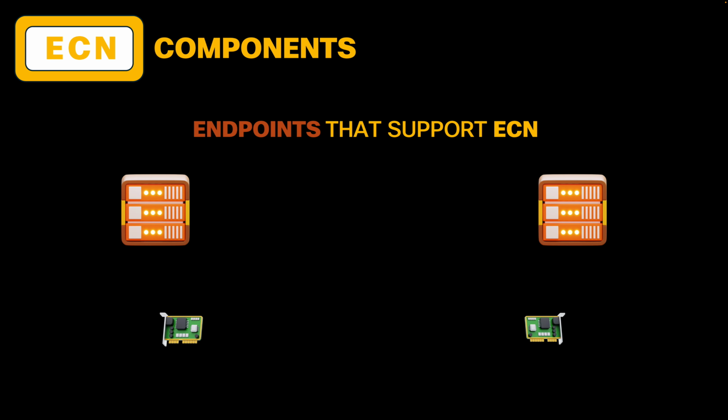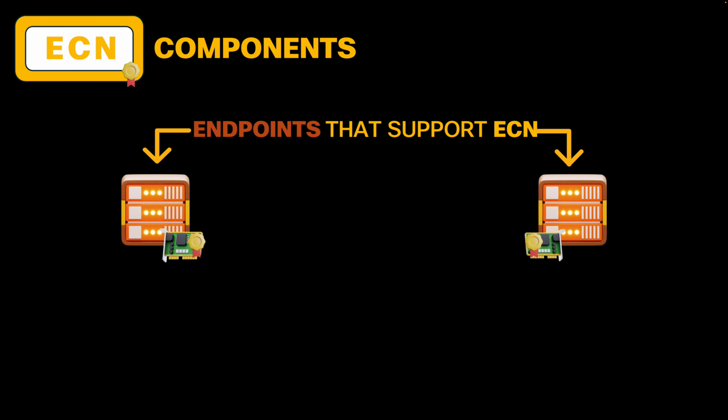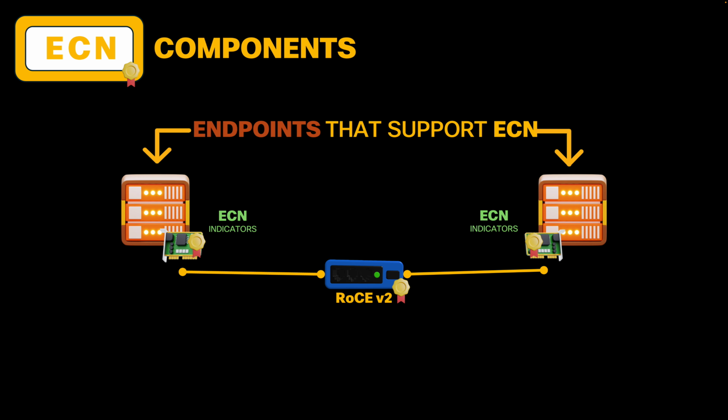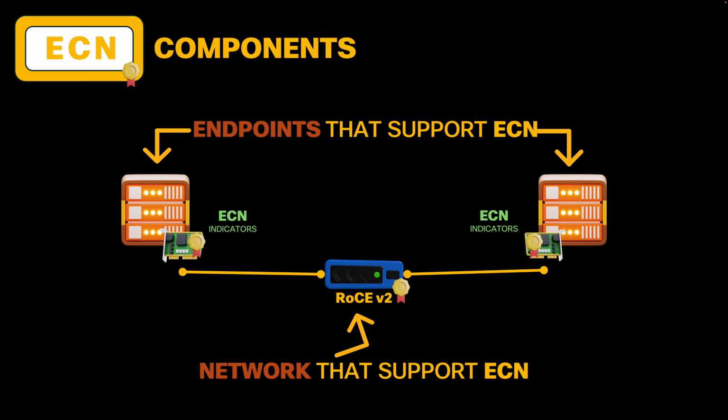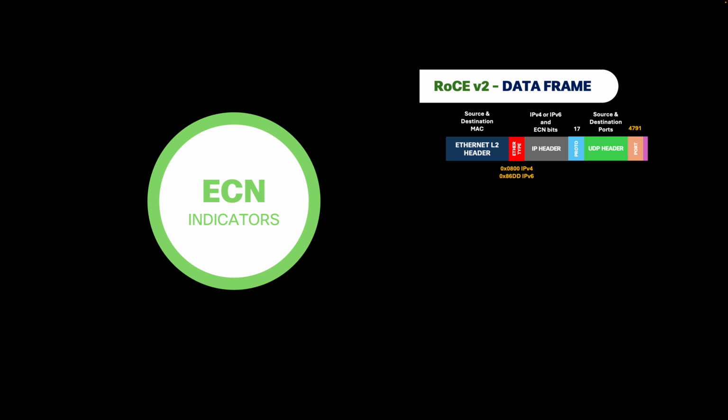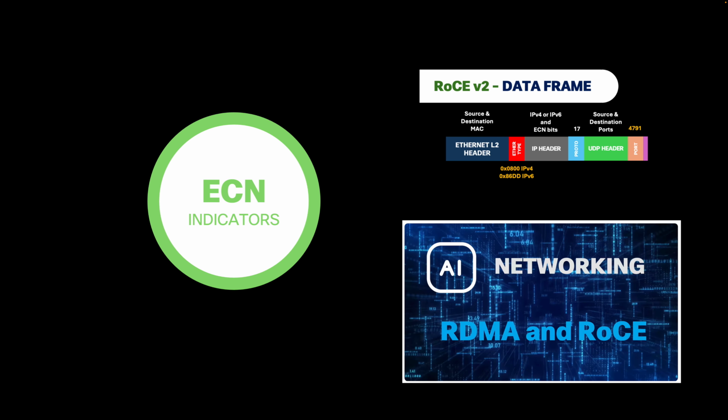Endpoints that support ECN, meaning they can assign and read the ECN indicators in the frame headers, and a network that supports ECN, meaning it writes the ECN indicators into the frames. Let's remember that ECN indicators are written in the IP header. If you haven't seen the previously published RDMA and RoCE version 2 video, I encourage you to watch it.